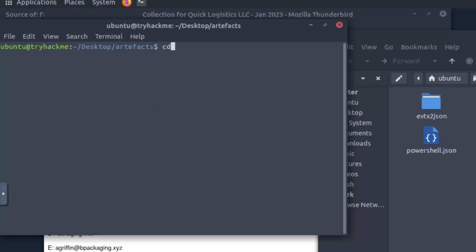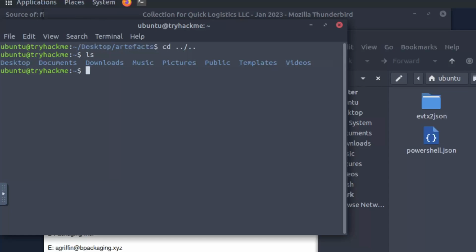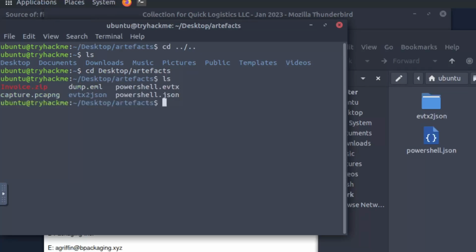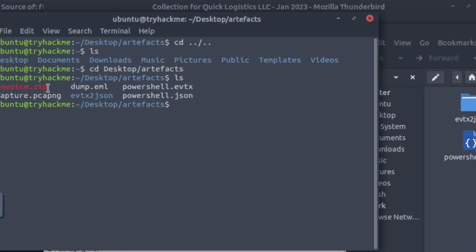Usually if you open up the terminal, it's going to be in the root folder that shows everything that you have here, and then you would have to go into the desktop artifact by CDing into it, and that's not hard to do either, so it's not really that big of a deal. So anyway, there's our zip file in red right there. So let's zoom in a little bit more for you.